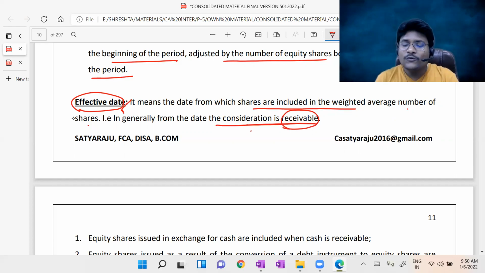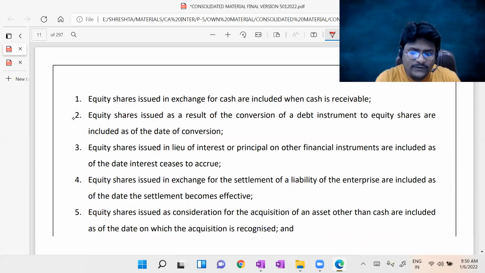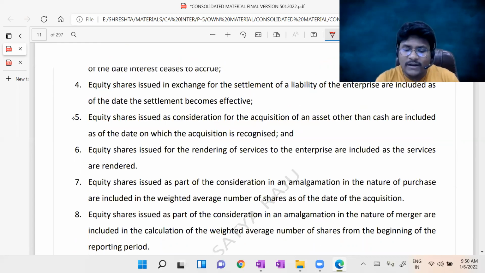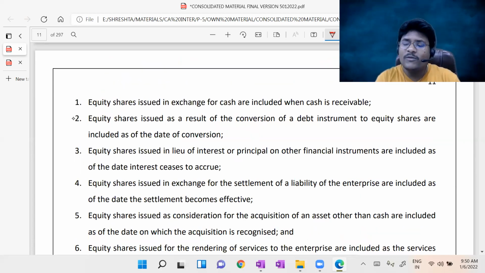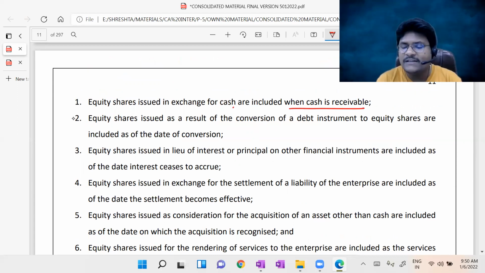Not only this point, so many scenarios below he will give. In each and every scenario we will find what the effective date is. Let us check, almost 8 scenarios were given. Equity shares are issued in exchange for cash are included when cash is receivable. I issued the equity shares for cash, then when cash is receivable, not when cash is received.